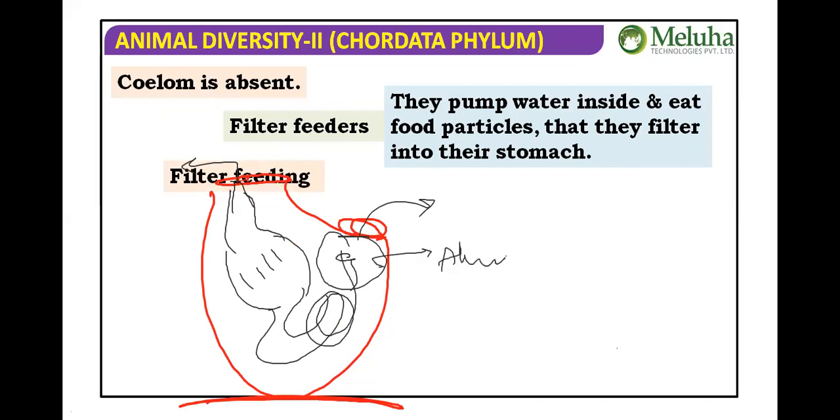Okay, so what we are talking about, filter feeders. What is a filter feeder? Water enters through the mouth and comes out through these pharyngeal gill slits. They have gill slits. They pump water inside and eat food particles, and they filter food into their stomach. That means whenever the water is going, if the food particles present in the water are trapped from that water flow, we call it suspension feeding or filter feeding.